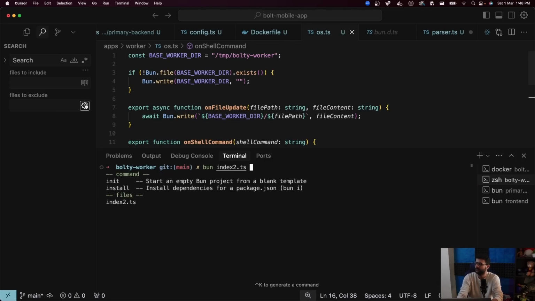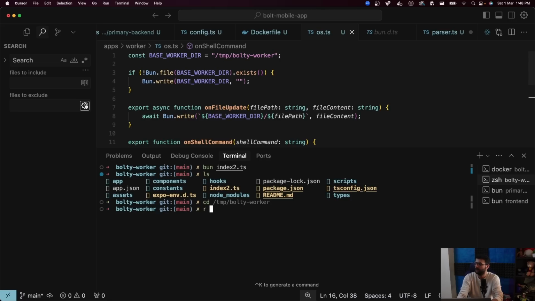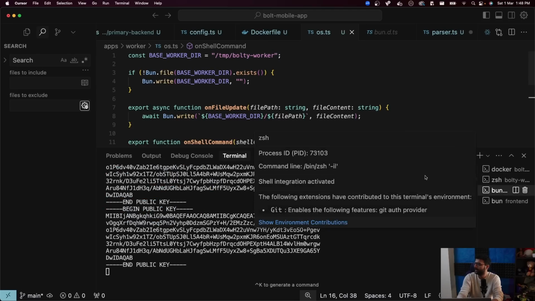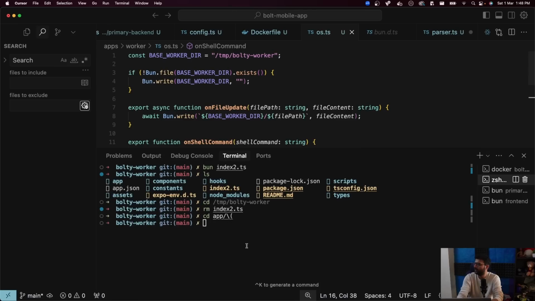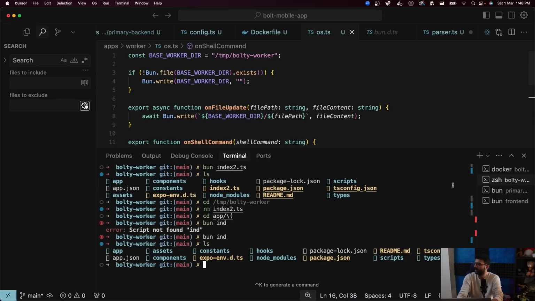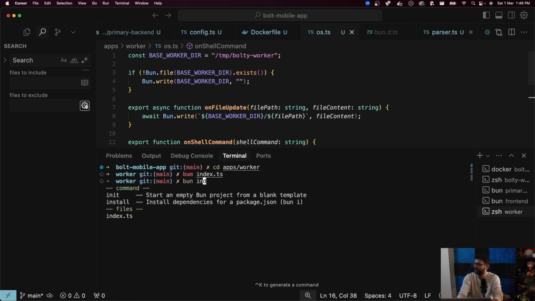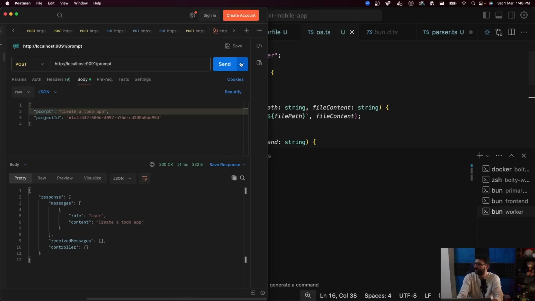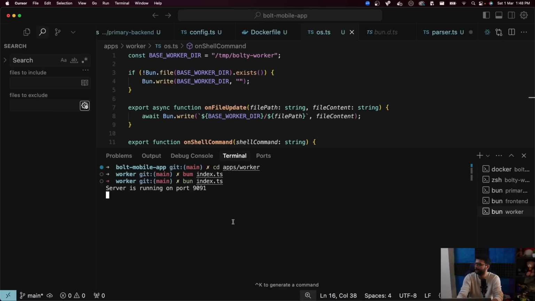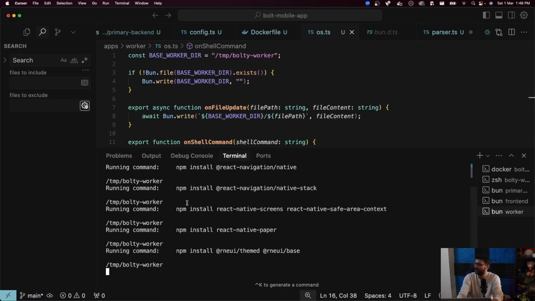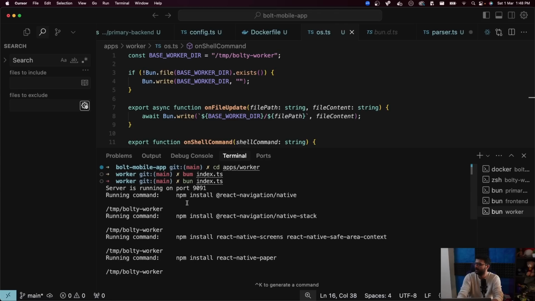Let me remove index2.ts and cd apps, oh, I mean Bolt worker, my bad. Primary backend and Bolt worker, bun index.ts. Oh, wrong folder again. cd apps worker, bun index.ts. Postman, let's try to send this request again. Fuck, this time it worked.